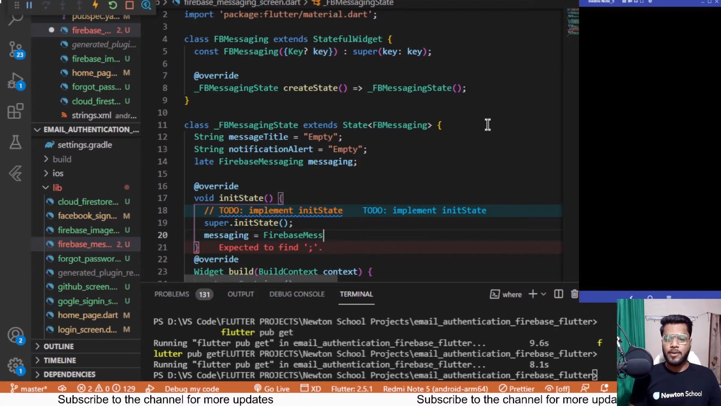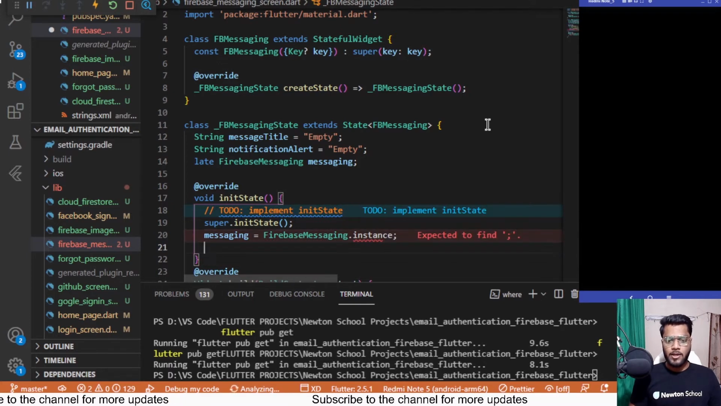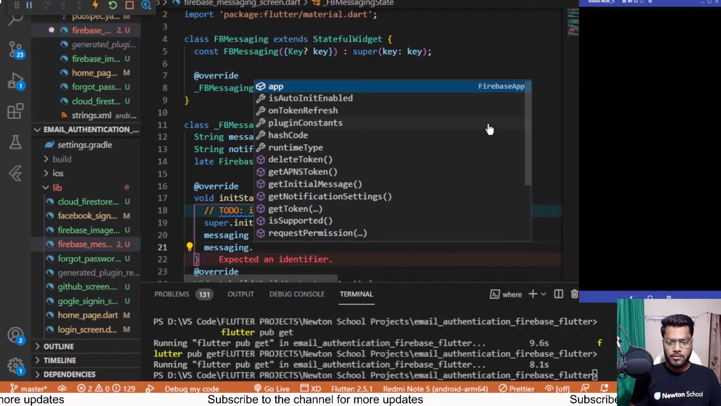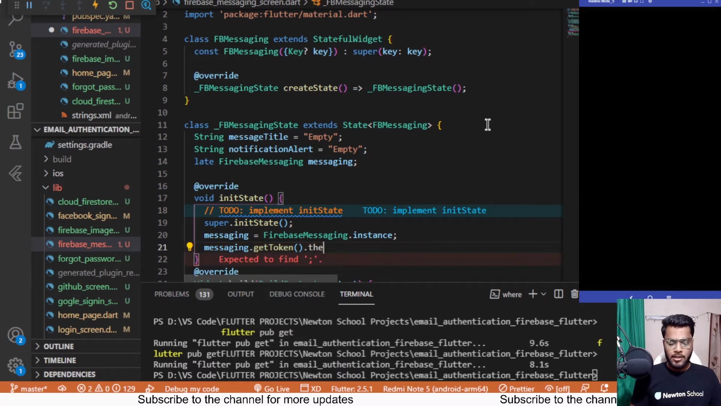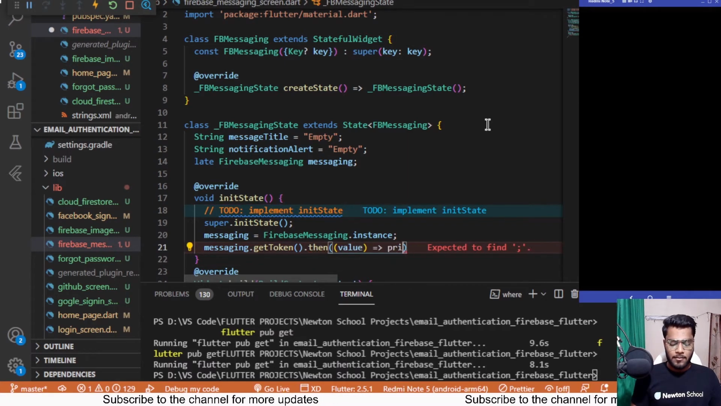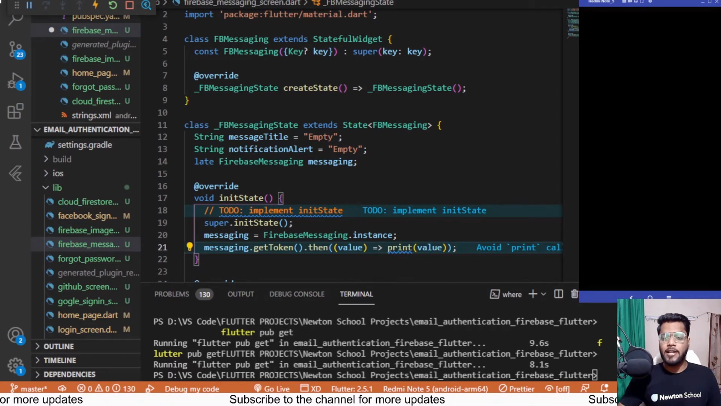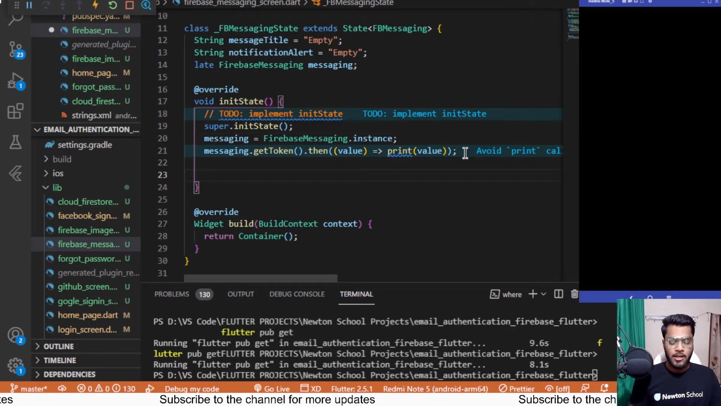It would be equal to FirebaseMessaging.instance over here, and after that we'll be getting the token from it, messaging.getToken().then, and print the value of whatever token we are getting over there. Now we can create another function which will be listening to the messages inside this initState only.